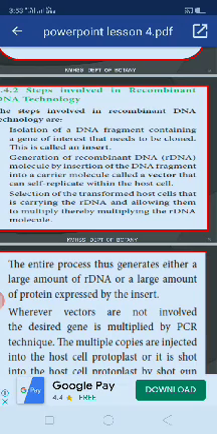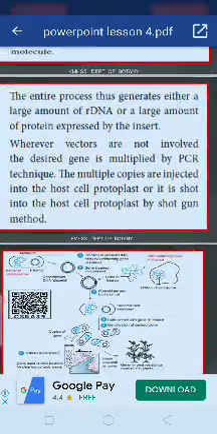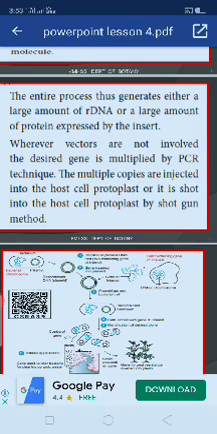The entire process generates either a large amount of rDNA or a large amount of protein expressed by the insert. Vectors are involved, and the desired gene is multiplied by the PCR technique. The multiple copies are injected into the host cell protoplasm, or by the shotgun method.